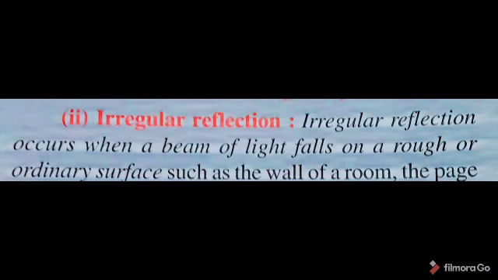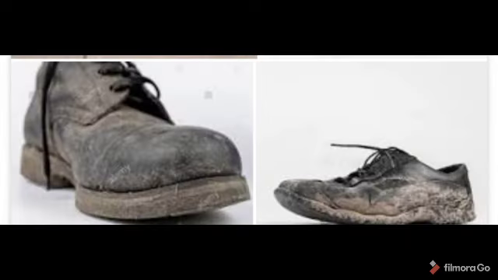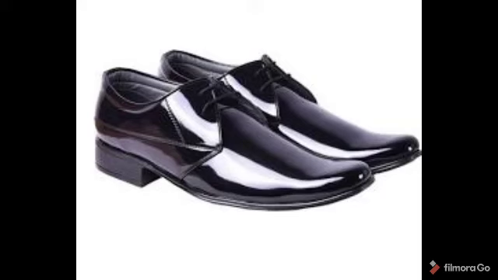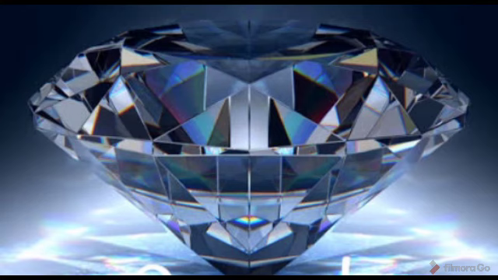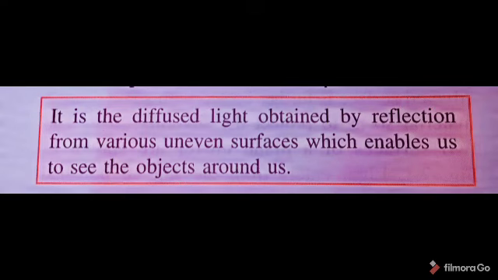Our shoes get dull after returning from school because the surface of the shoes becomes irregular. When light falls on the shoes, irregular reflection occurs there. That is the best example of irregular reflection. After we polish the shoes, the surface becomes so smooth that regular reflection occurs. Regular reflection makes the object look shiny when light falls on it.